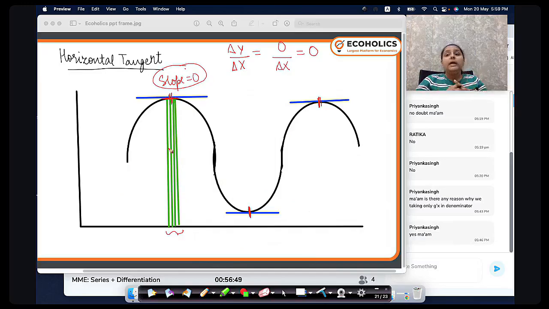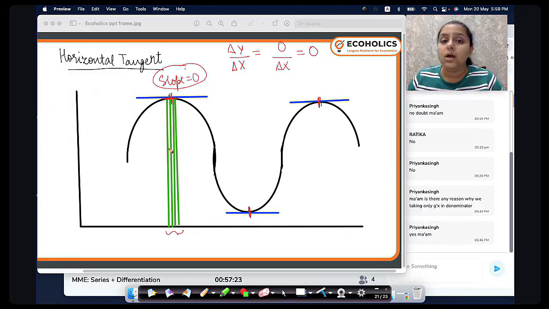So how do we interpret it? When the slope of the curve is 0, that is, it has a horizontal tangent at that point, the curve will achieve either a maximum or a minimum value and is also going to change its shape. Because of this change in the curve, we are getting the maximum or minimum value.